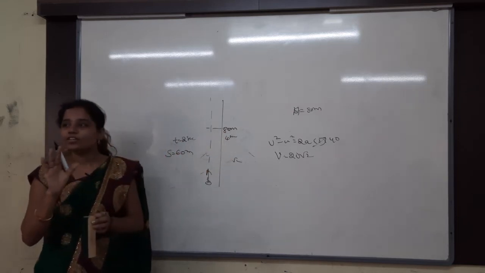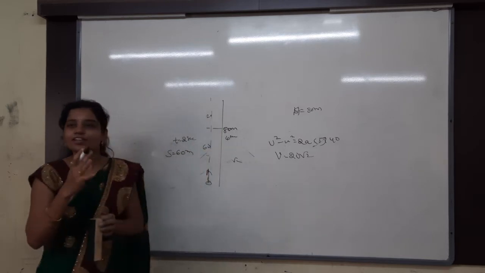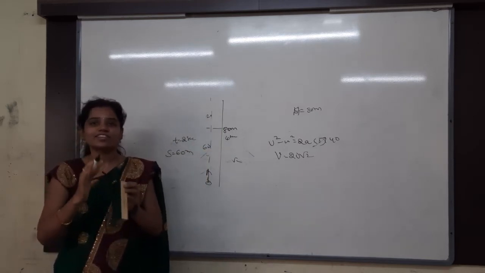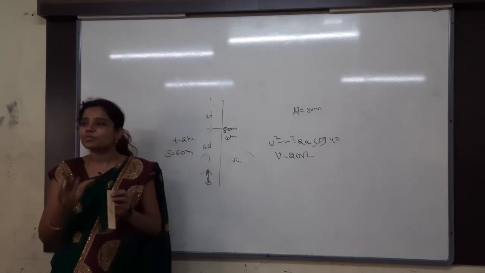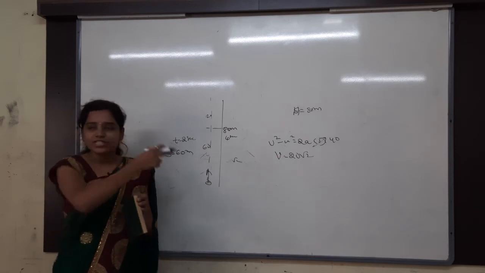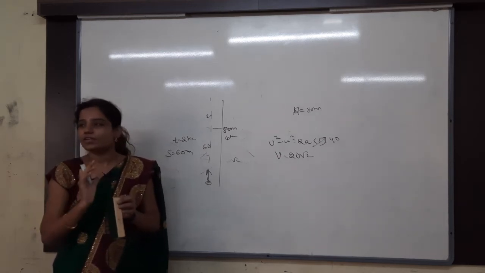Then you did not think that whenever the total is 80 and 60 is gone, how much will be remaining? You will not think like that. I know the formula, first of all I have to substitute in the formula. Logical thinking should be there. Your logic has to get developed. That is why I have started this problem first of all. In this chapter your logic will get developed.